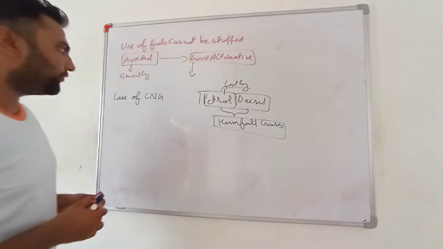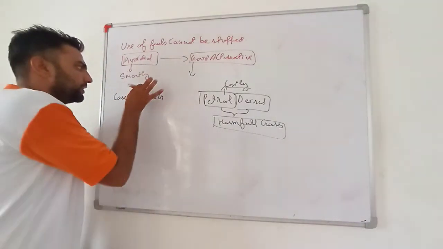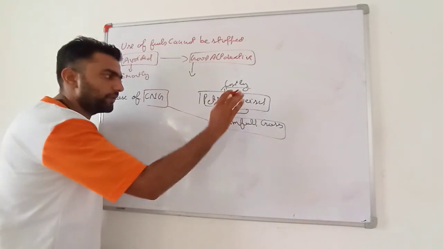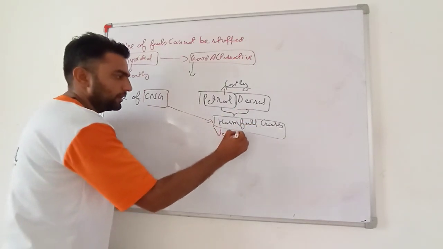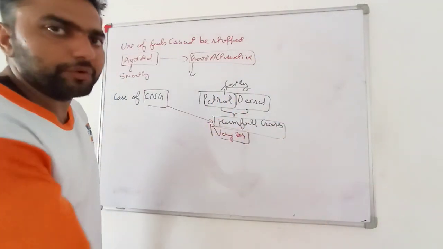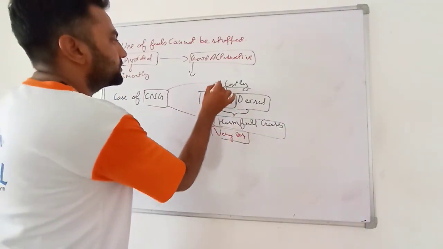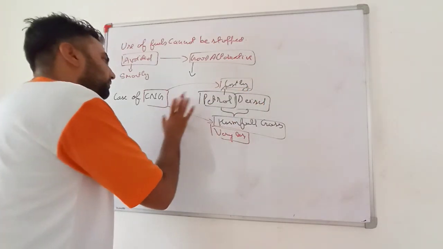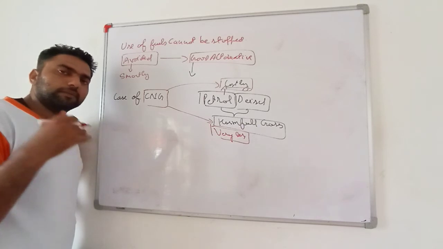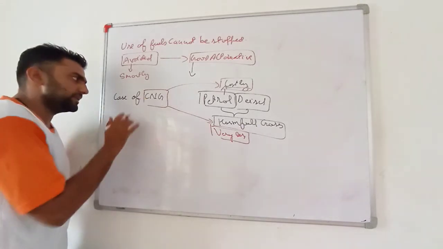But if we use CNG in our vehicles, very important, it produces much less harmful gases. So obviously we have helped in not polluting the environment. Moreover, it is also very cheap as compared to petrol and diesel. So nowadays in many places you might have seen people using CNG.